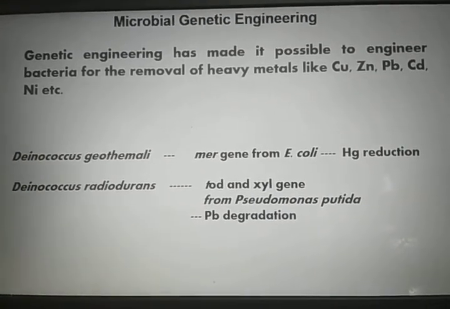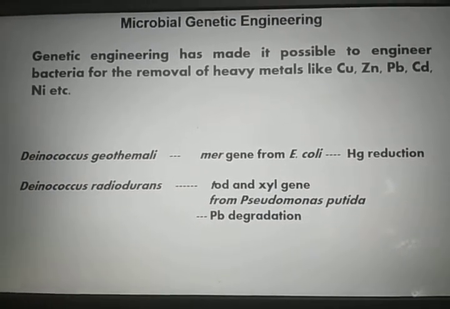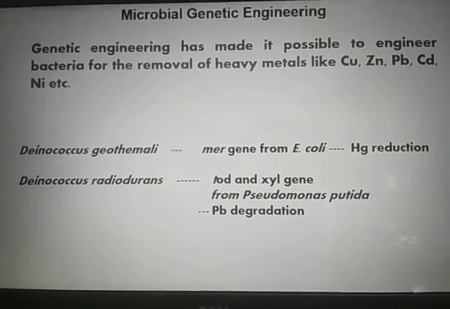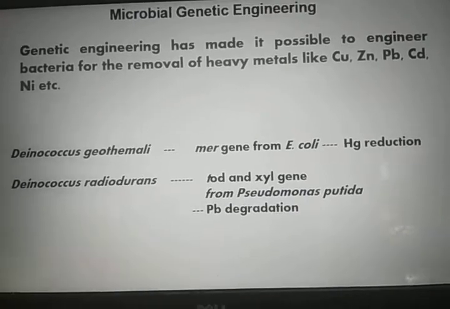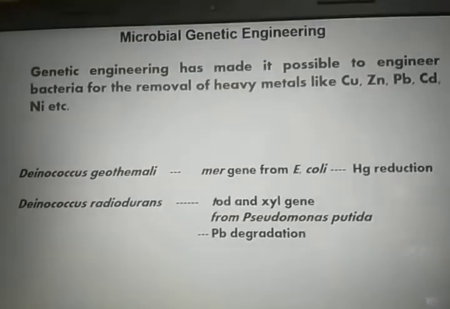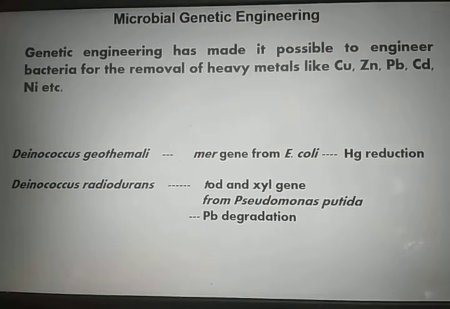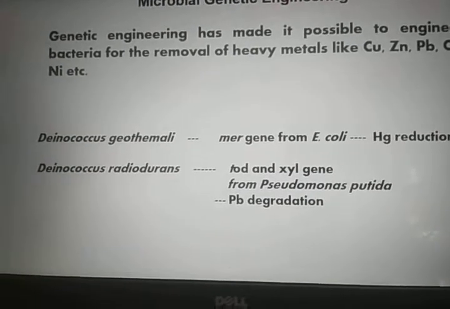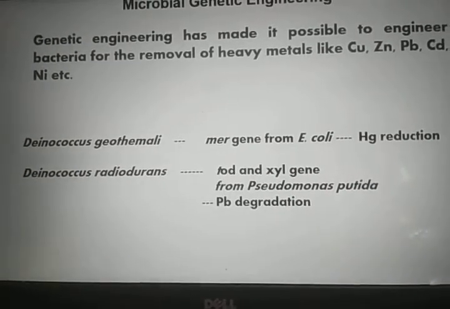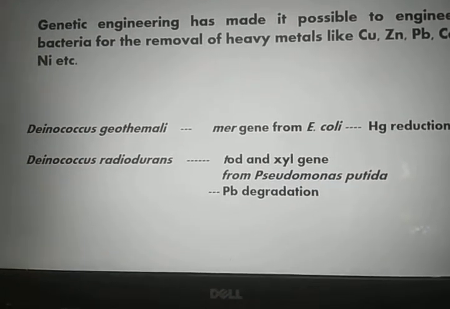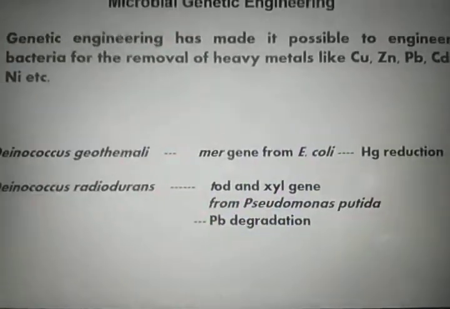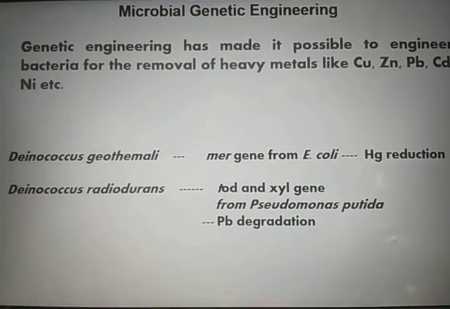These are the genetically engineered microbes. We call them GEMs or superbugs. By this genetic engineering technique, the metabolic pathways are modified, which enables these bacteria to convert the toxic type of heavy metal into a less toxic type.